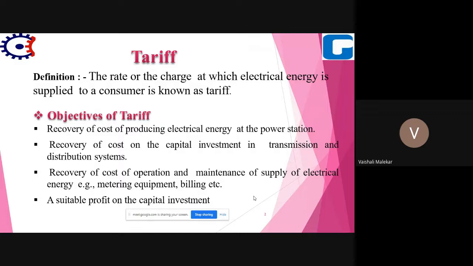So there are certain objectives for tariff. What are the objectives of tariff? This is the first objective, that is recovery of cost of producing electrical energy at the power station.